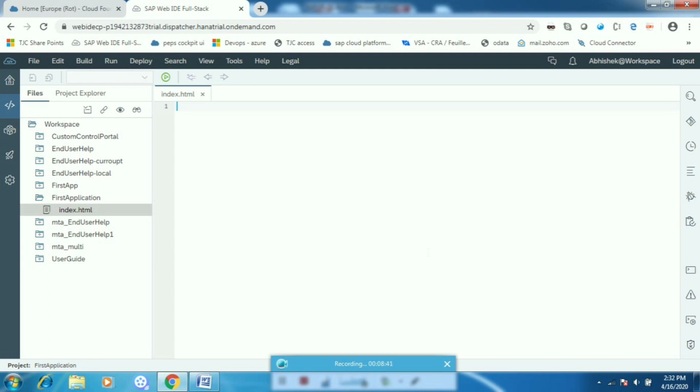So what is head part? Head part is nothing but it is a branch of HTML, and it is used to keep the metadata information about the HTML page, and it is hidden from the end user. So it means whatever we write in head, it will support our HTML page, but it will not be visible to the end user. And then we have body part. So what is body part? Body part is nothing but this section which makes the content visible to the end user. So whatever we will write in body part, it will be visible to the end user, okay.